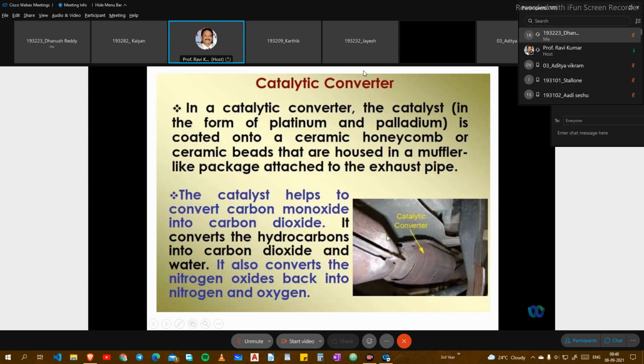The silencer kills the sound, and some of the noise is removed as the gas comes out. Still, some sound comes through the exhaust, but a silencer is fitted. You may have observed in two-wheelers and four-wheelers that whenever the silencer is removed, you get a lot of unwanted noise, and it is irritating to people. When the silencer is there, it kills the sound and gives a good sound. Silencers also come in different types of designs.